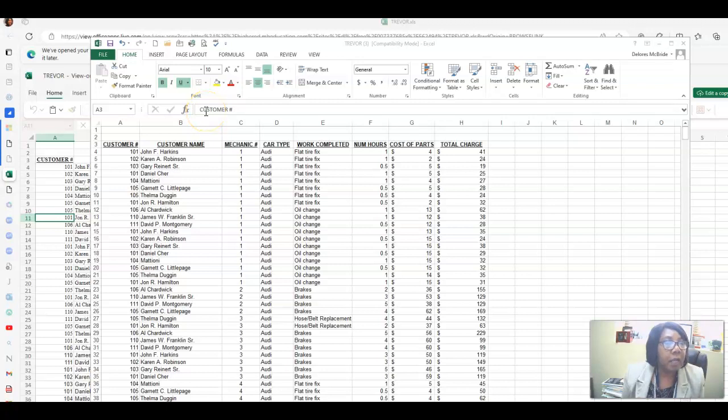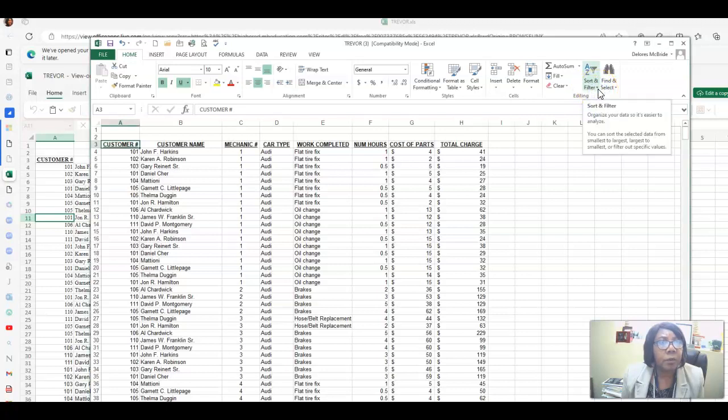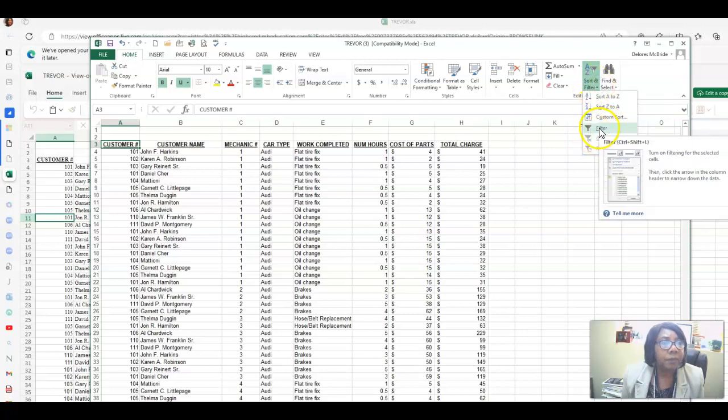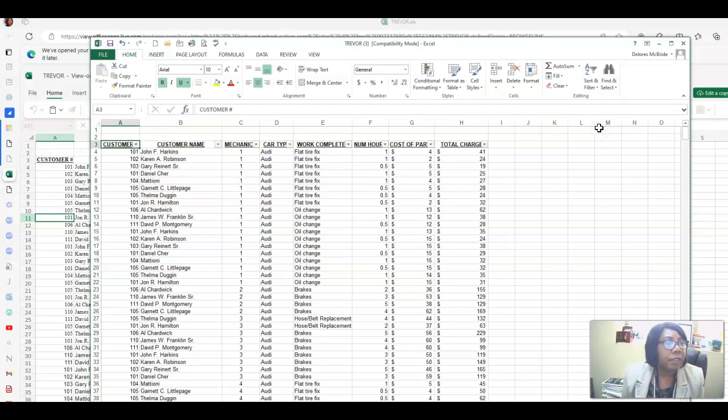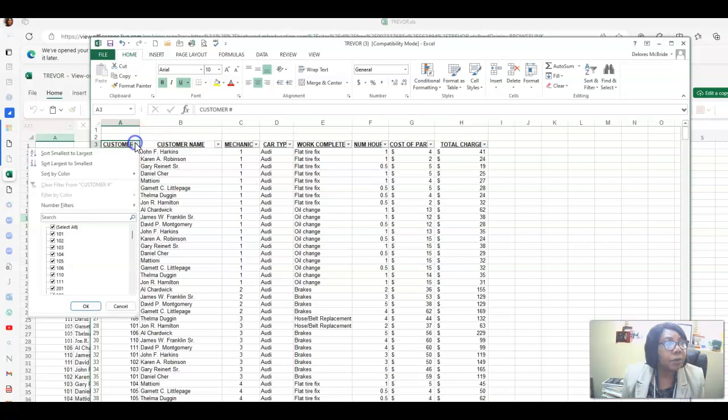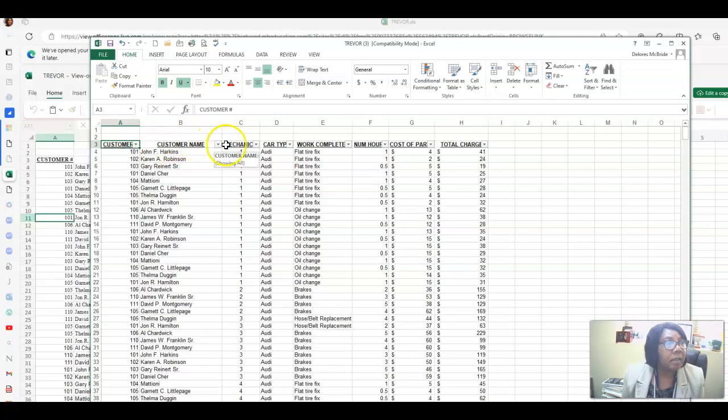Okay, I'm going to show you how to filter to get some answers. We're going to go over to the ribbon into the editing group. In the editing group, you're going to click where it says sort and filter. Click on that and then come down to where it says filter. Click on filter. Now notice that you have an opportunity to see a drop list box on each of the